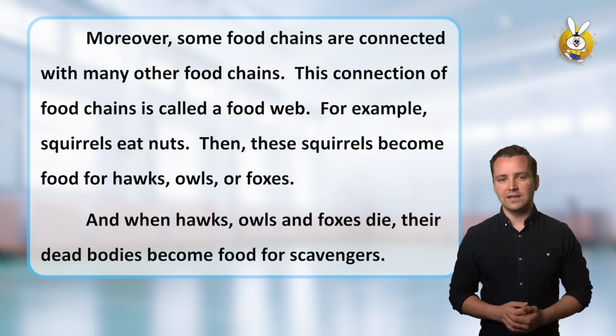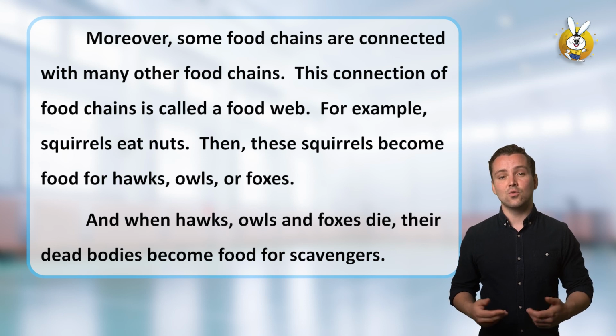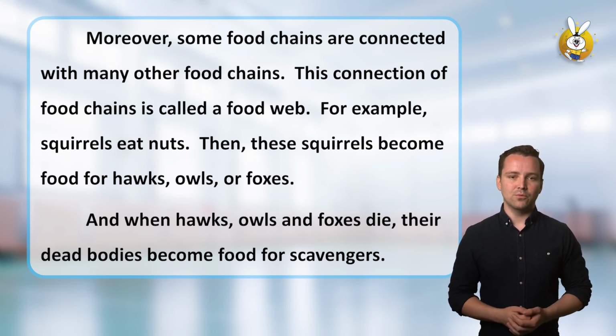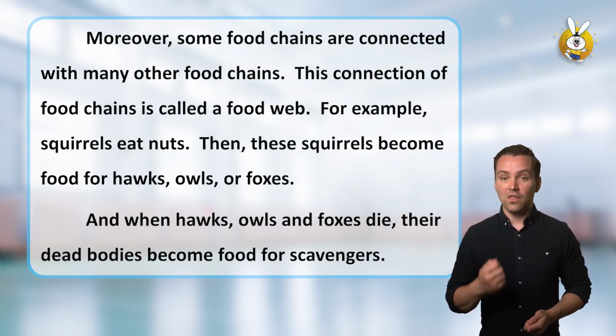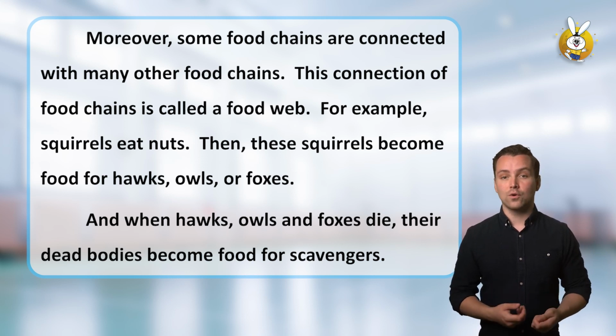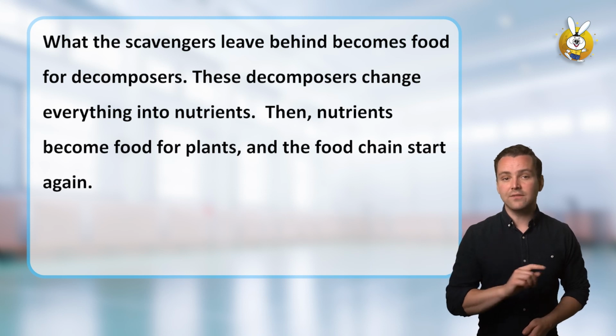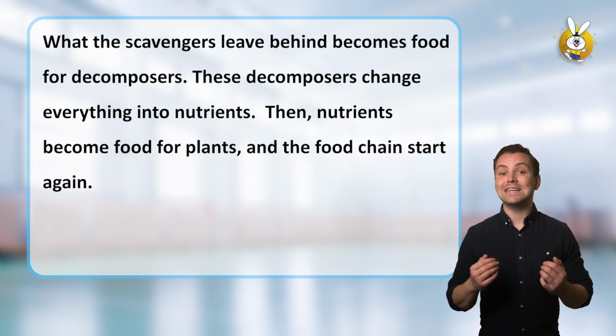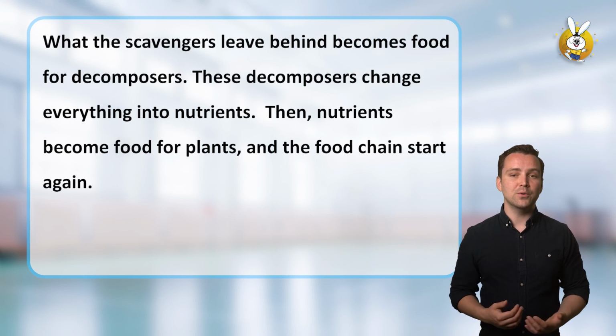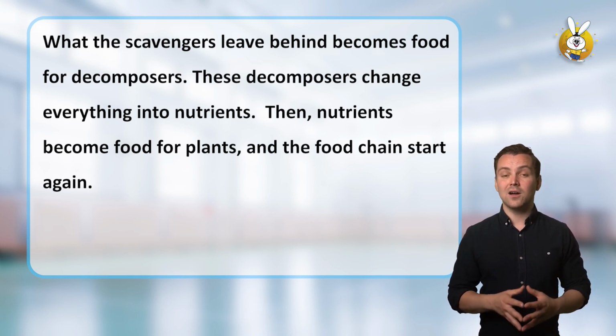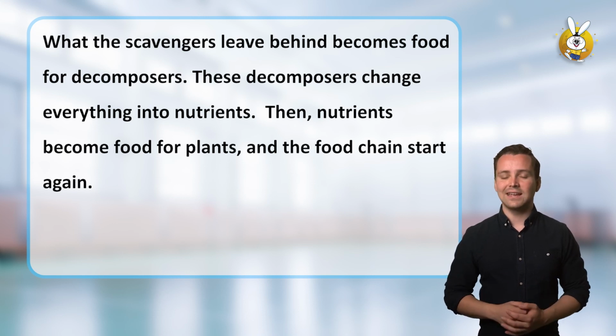Moreover, some food chains are connected with many other food chains. This connection of food chains is called a food web. For example, squirrels eat nuts. Then, these squirrels become food for hawks, owls, or foxes. And when hawks, owls, and foxes die, their dead bodies become food for scavengers. What the scavengers leave behind becomes food for decomposers. These decomposers change everything into nutrients. Then, nutrients become food for plants, and the food chain starts again.